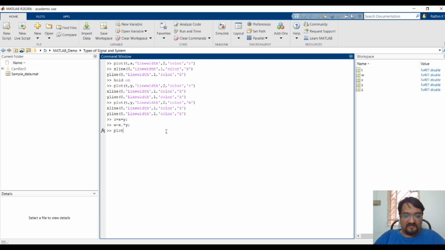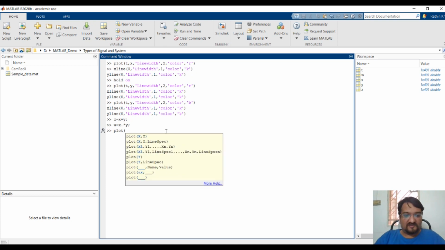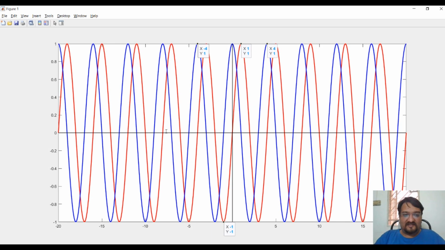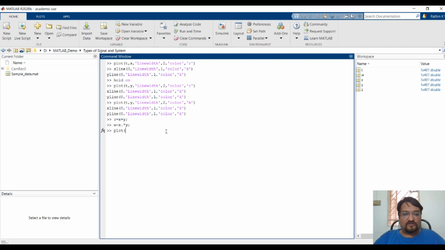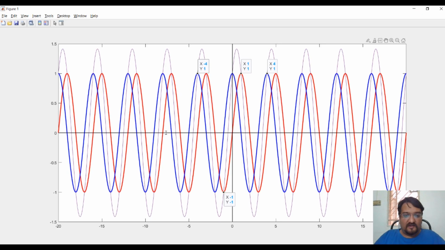What I will do is plot the summation, because you have already seen this graph, so I'll quickly show you how the summation looks. I will first show it with the existing graph. Focus on the trace of magenta color.